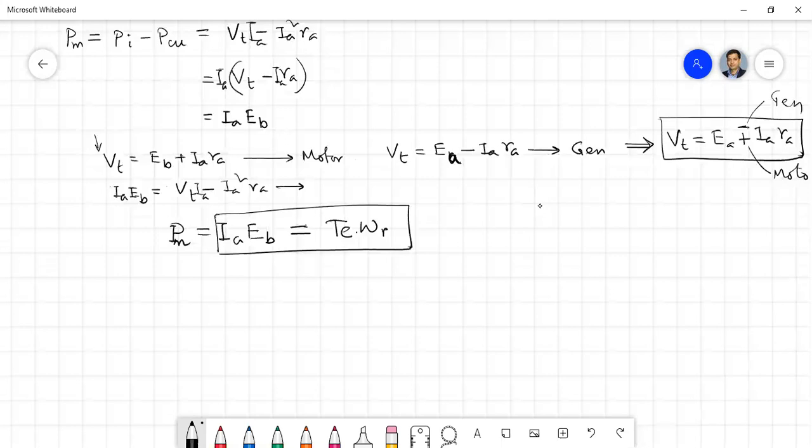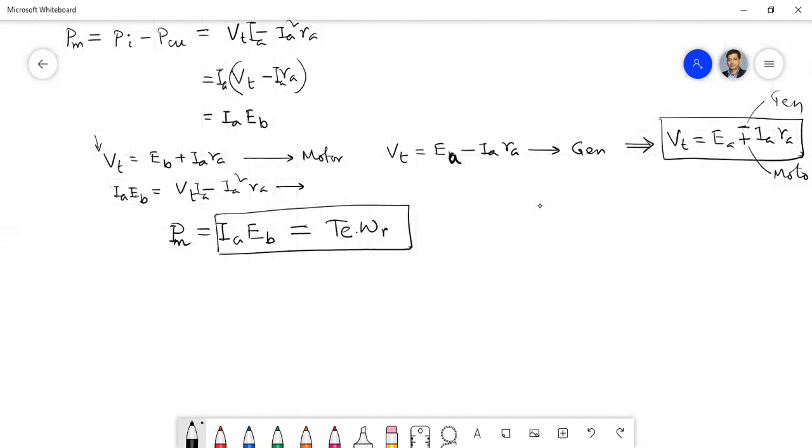Now, if we want to find out what should be the omega R or what should be the torque, you can find out easily because you know the expression for Eb. We can either write Z P phi N by A, or we can write some constant into phi into omega.